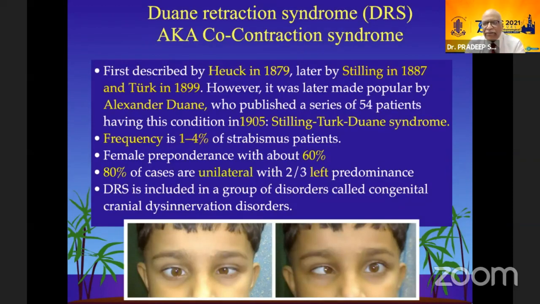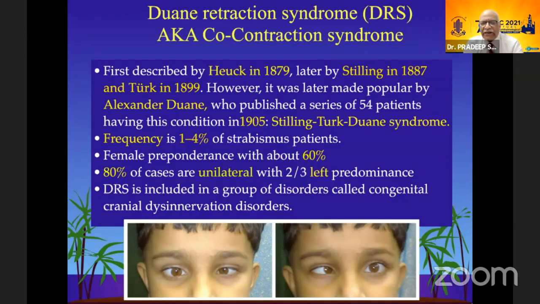It was first described by Hueck in 1879, later by Stilling and Türk in 1899. However, it was later popularized by Alexander Duane, and that's why it's known by his name. And it may be still better to call it Stilling-Türk-Duane syndrome. The frequency in strabismus patients is about 1 to 4%. It is more commonly seen in females, about 60%. 80% of the cases are unilateral, with 2/3 having a left predominance.